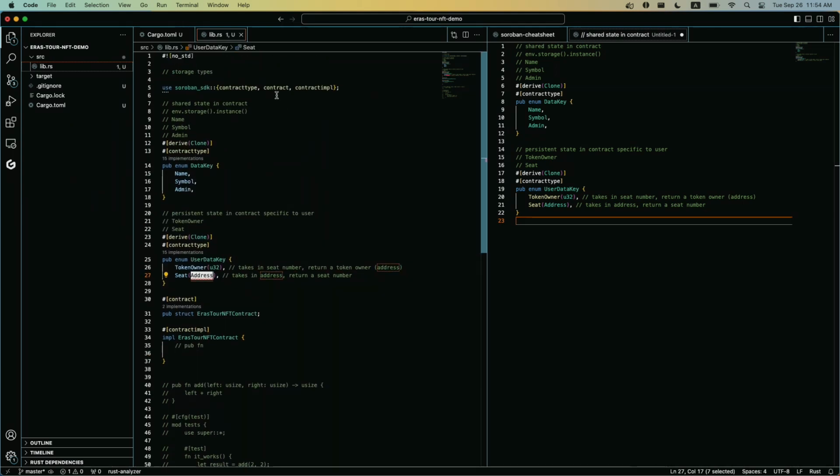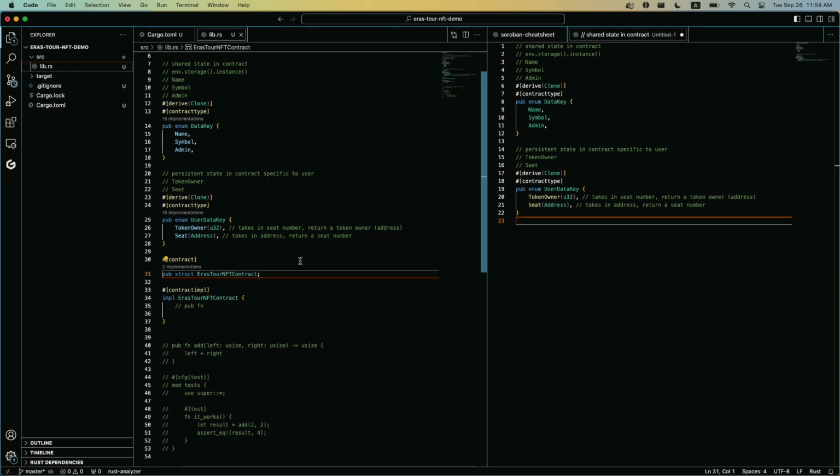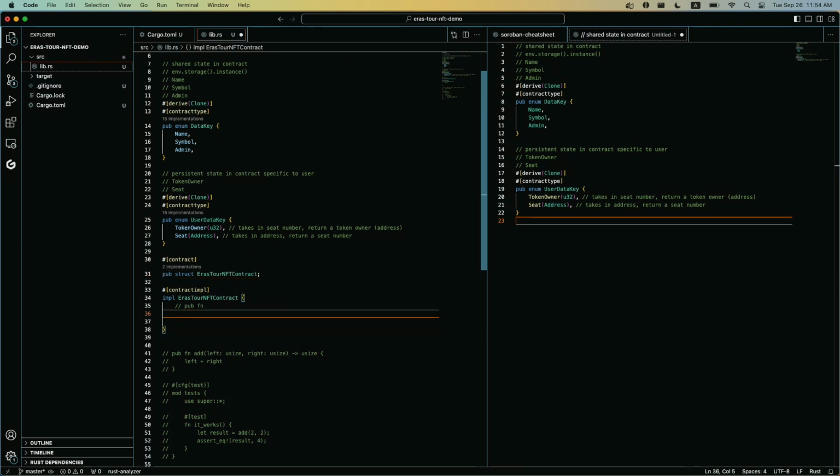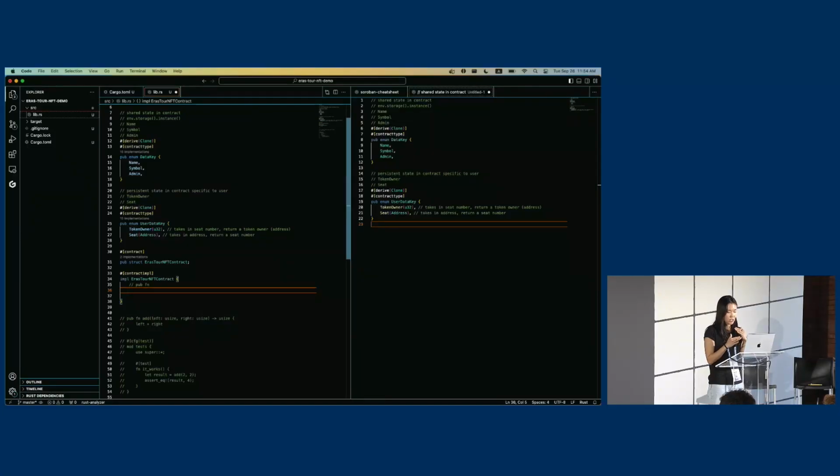It's throwing an error. So Soroban is really nice. It throws an error for you, and it asks you to fix it. So I fixed it here by importing it. Within our contract implementation, a Soroban contract always has to start with initialize. So we're going to start with initialize, and we talked about creating a mint function, then checking owner of, and then transfer.